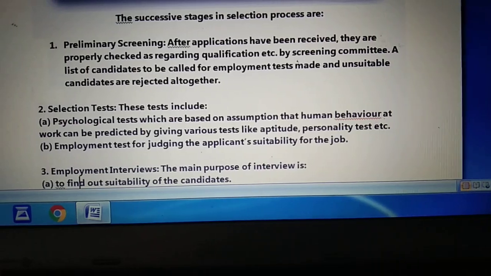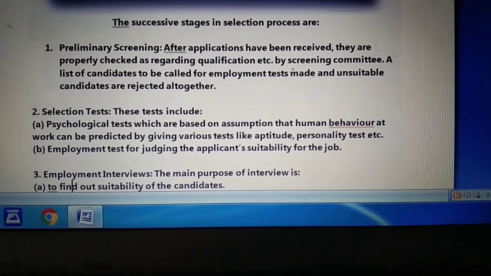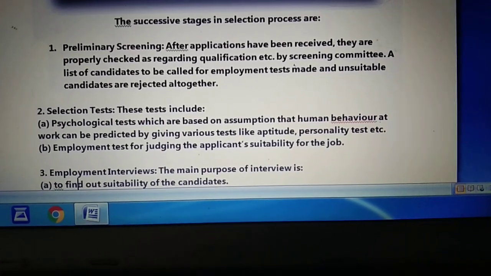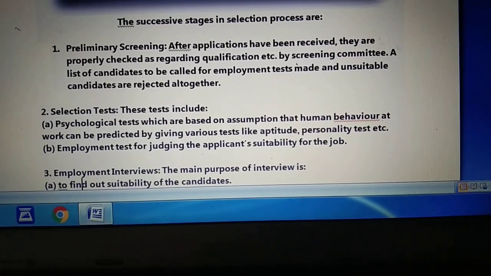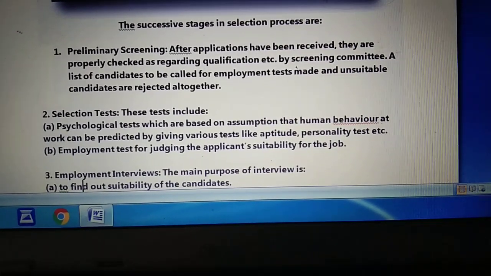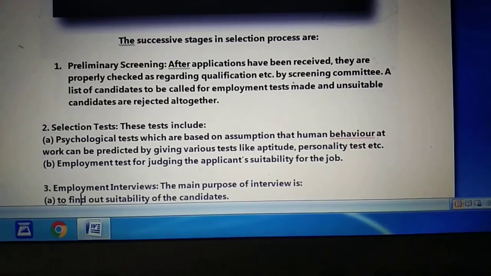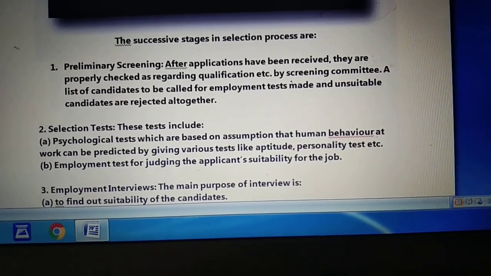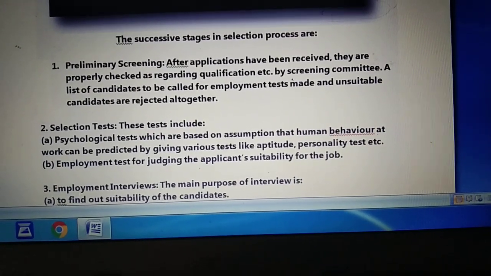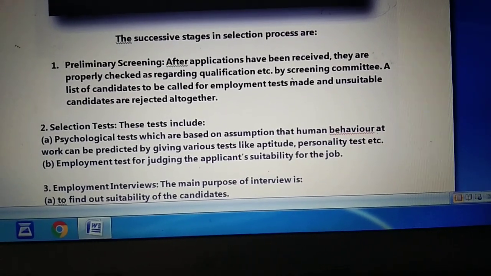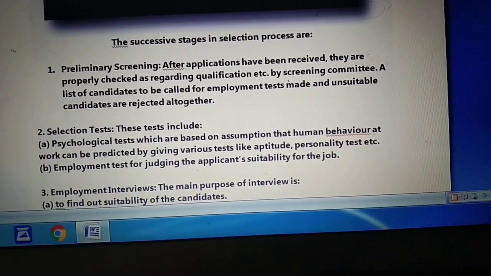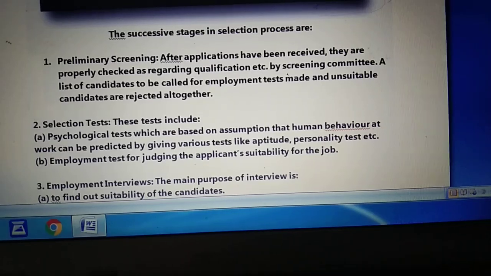Psychological tests are based on the assumption that human behavior at work can be predicted by giving various tests like aptitude and personality tests. An employment test is for judging the applicant's suitability for a job. It means when we are checking whether the person is suitable for a particular job, we take the employment test. And when we are checking the psychological test, we assume that human behavior can be predicted with the help of aptitude, personality and other forms of tests.